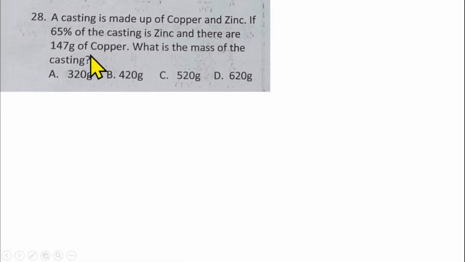Question number 28. You have that a casting is made up of copper and zinc. If 65% of the casting is zinc and there are 147 grams of copper, what is the mass of the casting?